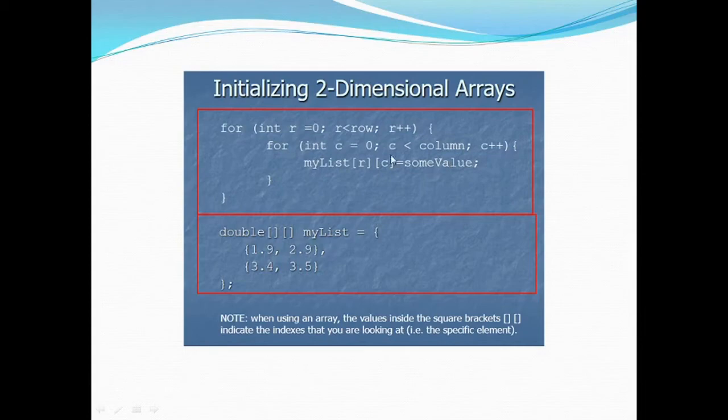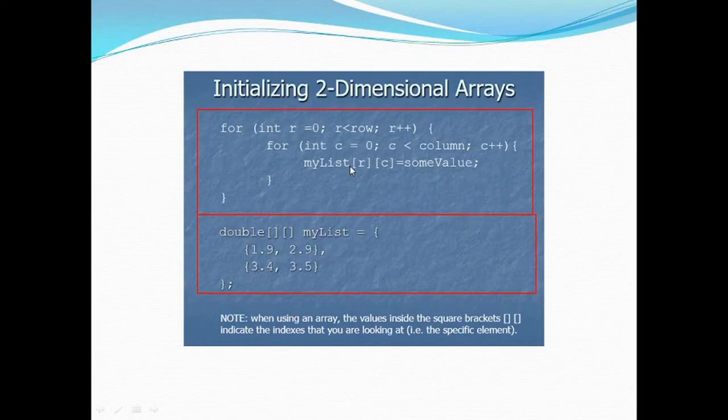So first of all, it will have the 0th row, 0th column, that is myList[0][0] is equal to some value. Then again this loop will increment itself, so c will become 1, then [0][1], that is 0th row, first column, is equal to some value. Again c will increment. This will keep incrementing up till the maximum value of the column minus 1. Then c will be incremented to 2, so the 0th row and third column will have some value.